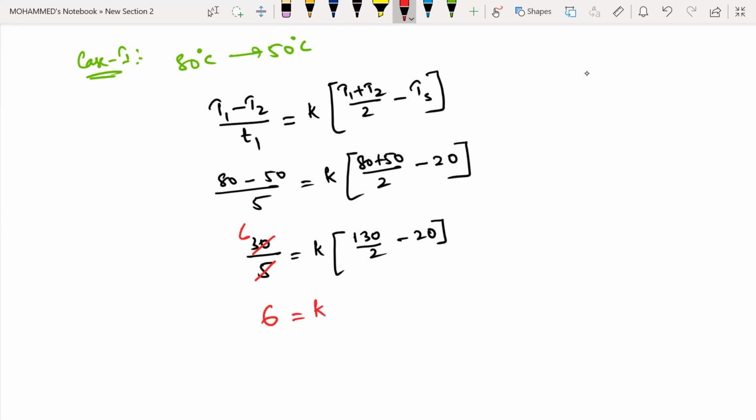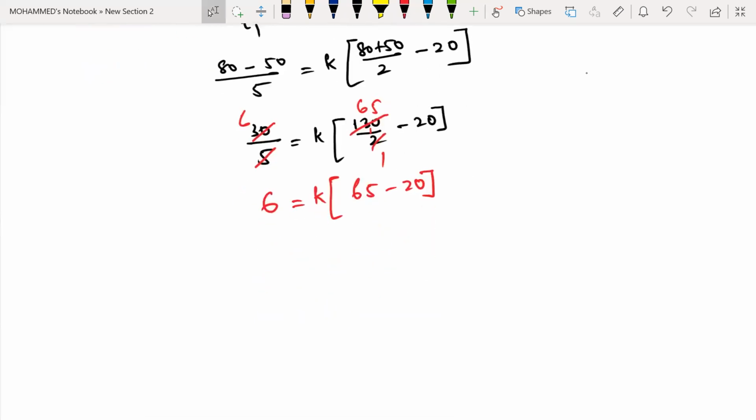That equals K into, this is 2 ones are, and this will become 2 6 are 12. So this will be 65. So this one is 90 by 2 minus 20, which is 45. 65 minus 20 is 45. So that means the K value is 6 by 45. Is it clear for you?